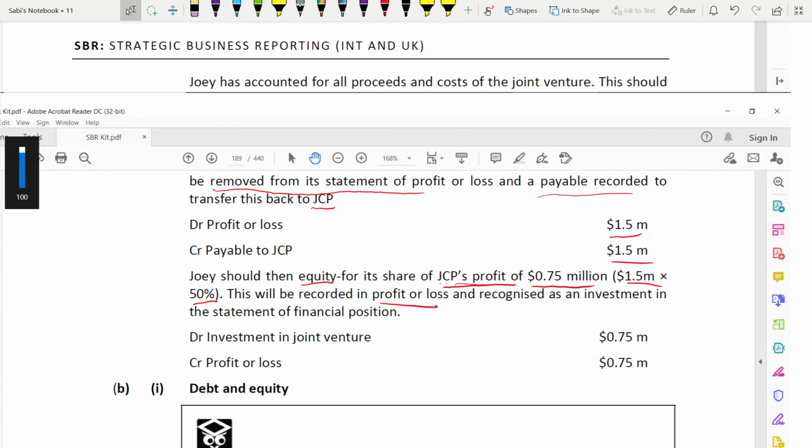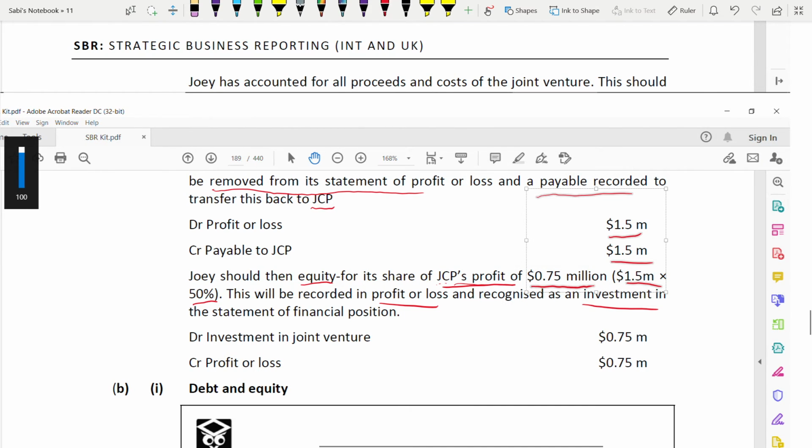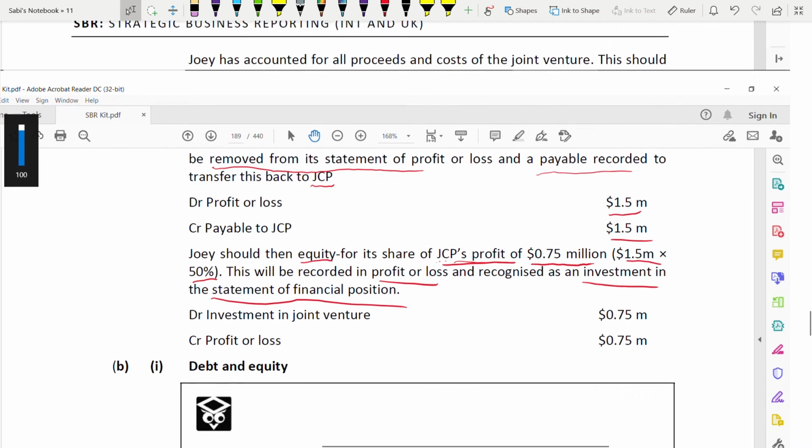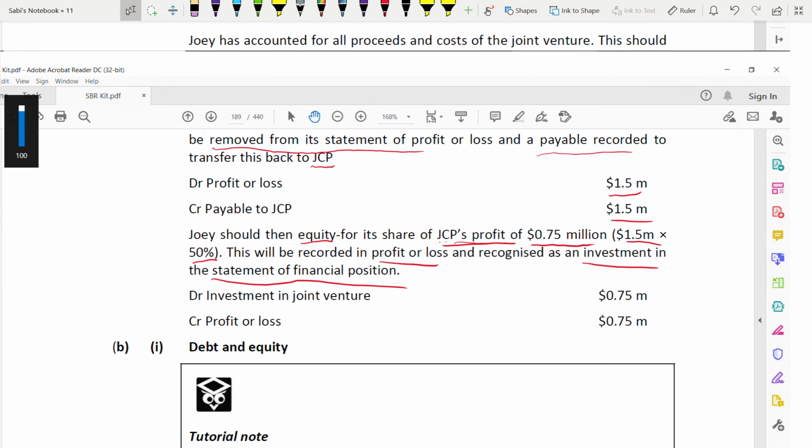This will be recorded in P&L, and recognized as an investment in the statement of financial position. It will be recognized as an investment in joint venture. When you make the statement of financial position, you see sometimes that under assets there are investments in joint ventures, just as we have investments in subsidiaries or associates. Same way. So debit the investment and credit P&L because it's a profit, 0.75.